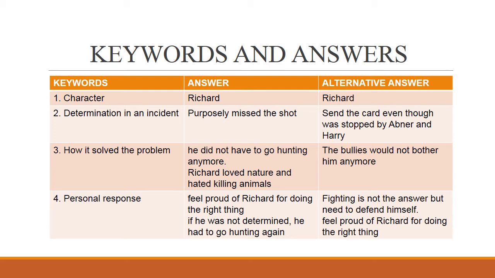And the next keyword is the personal response, how you feel about what Richard has done. For example, you can write that you feel proud of Richard for doing the right thing, which he believed, that he has no right to kill animals. And if he was not determined, he would have had to go hunting again. So that is your own opinion or your own personal response, which is important in answering the novel question.